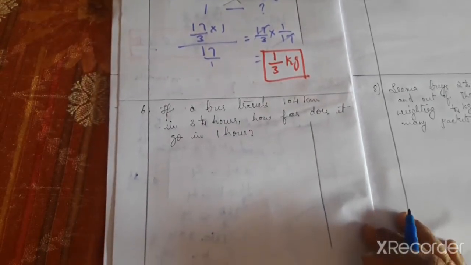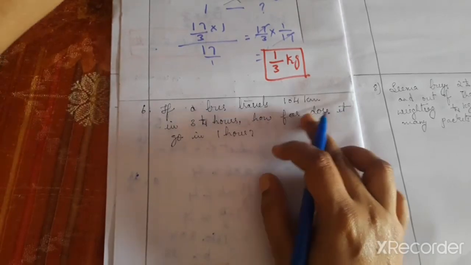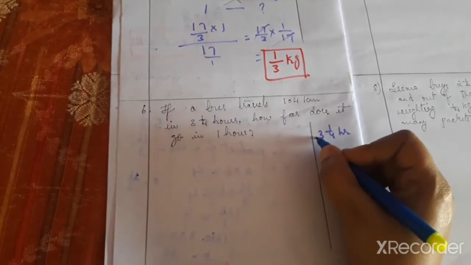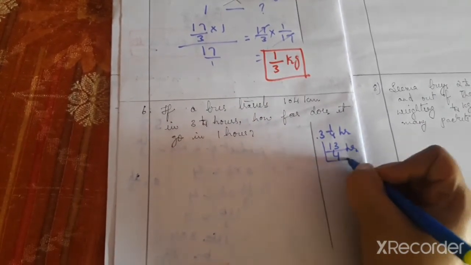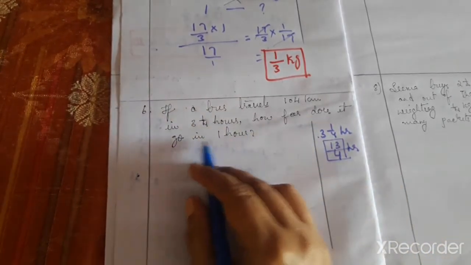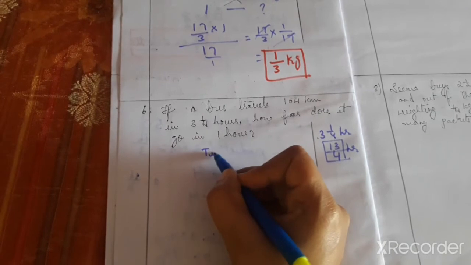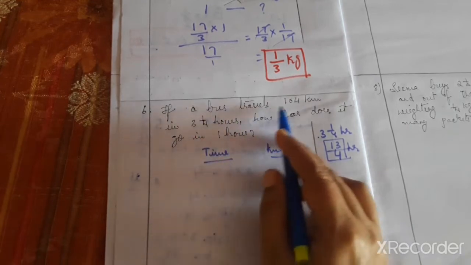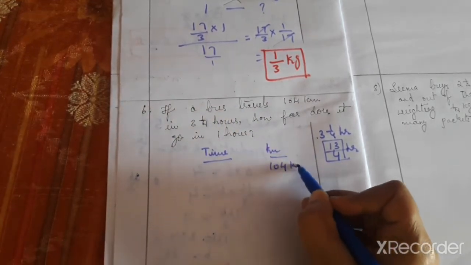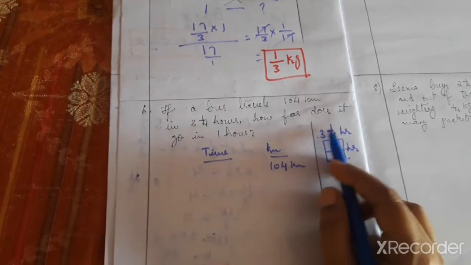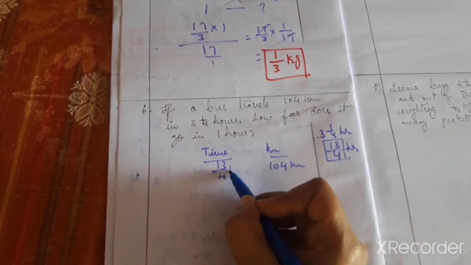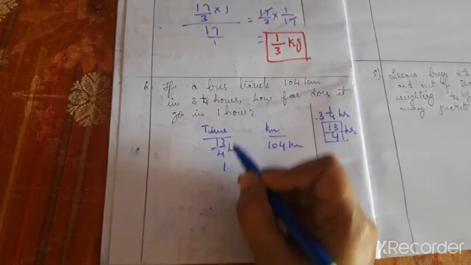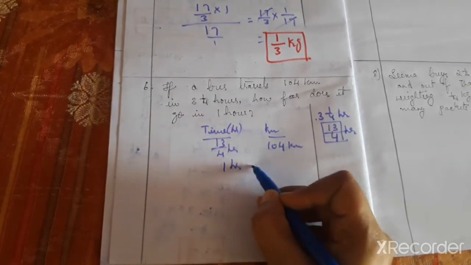Now sixth question: if a bus travels 104 km in 3 1 by 4 hours, convert this. 4 3s are 12, 13 by 4. How far does it go in 1 hour? So here we have time and kilometer, distance. Time in hours. A bus travels 104 kilometers in 13 by 4 hours. How far does it go in 1 hour? So 1 hour, question mark.